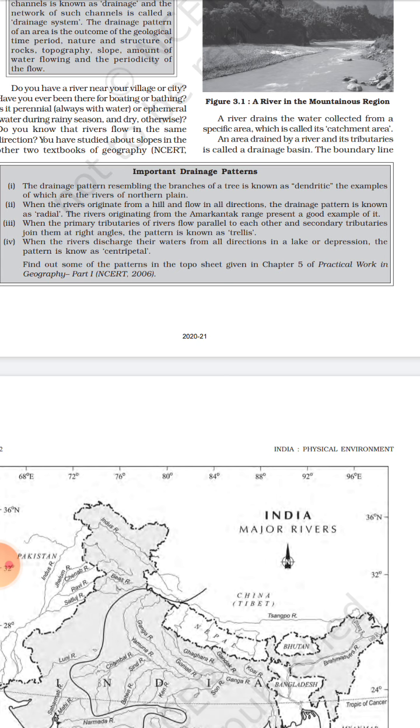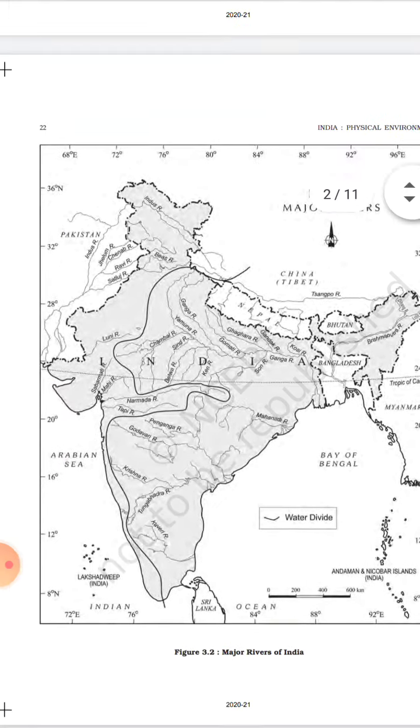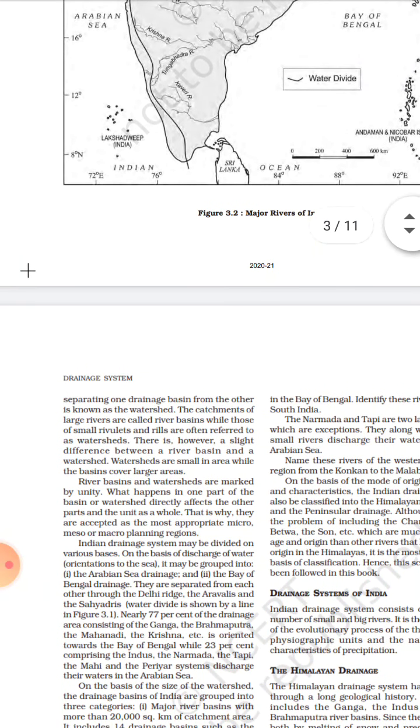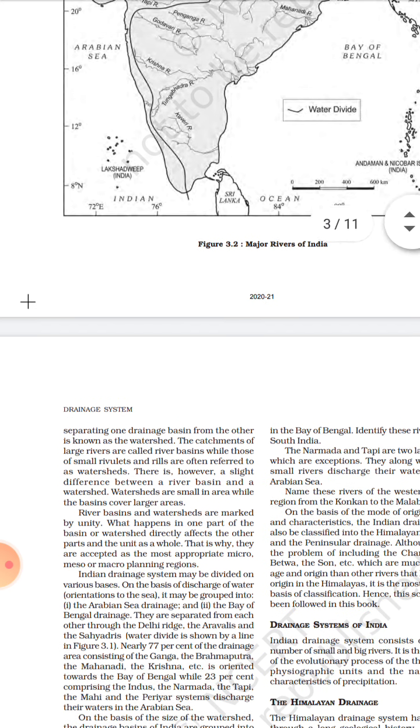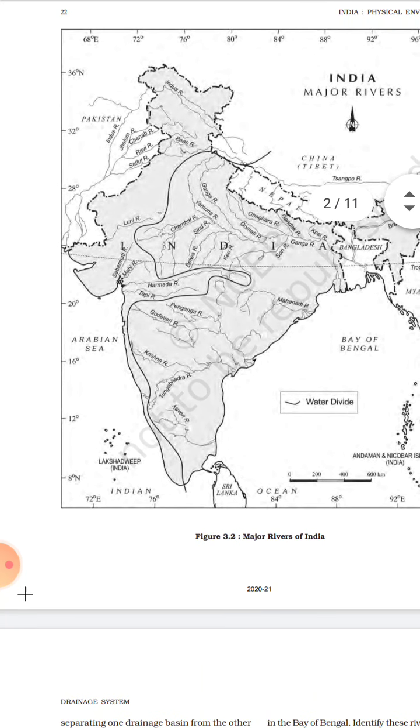Then comes the third point, that is watershed. The boundary line separating one drainage basin from the other is known as watershed. Look at this water divide line, which comes from China, Tibet portion to Delhi Ridge. Then it comes along through Aravalli Hills in Rajasthan.